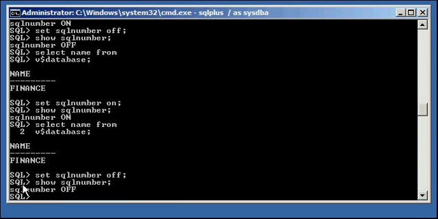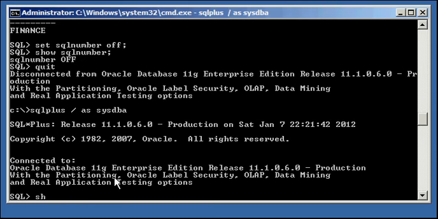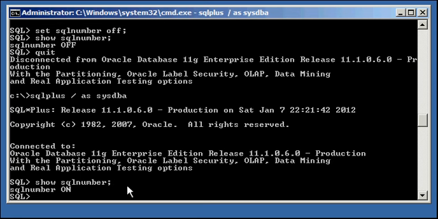So we see that we changed the SQL number from its default on value to off. But if we quit out of SQL*Plus and then start another SQL*Plus session, and then type in show SQL number, we will see that it's set to default on. Let's take a look at some more options.